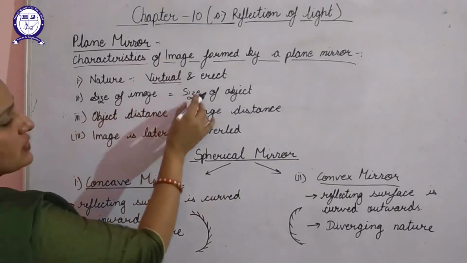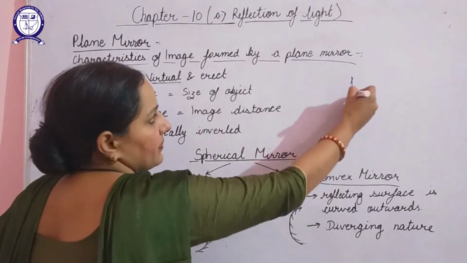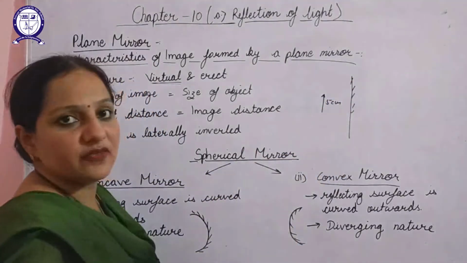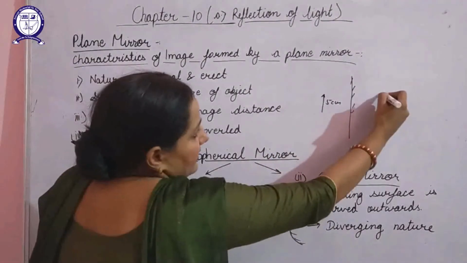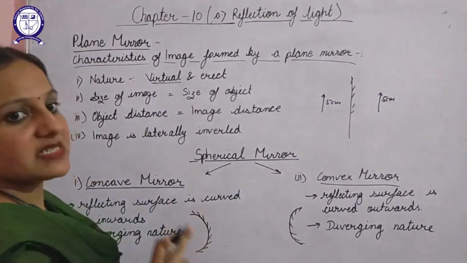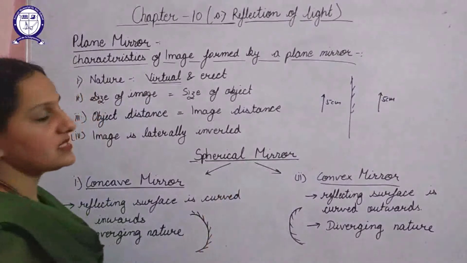Size of image is equal to size of object. Suppose this is your plane mirror. If an object whose height is 5 cm is standing in front of a mirror, then the height of the image will also be 5 cm. That is, in case of a plane mirror, the object height and the image height will be the same.